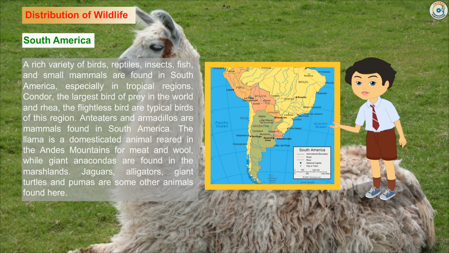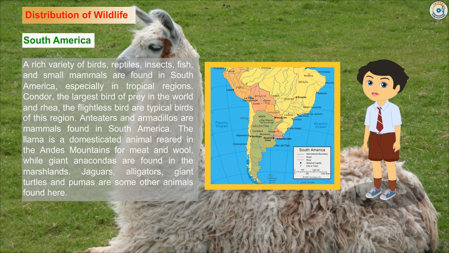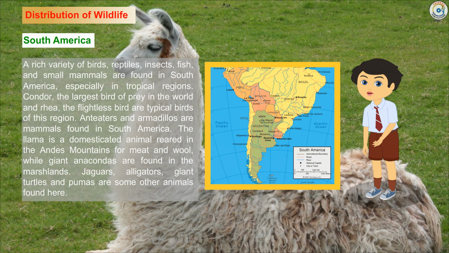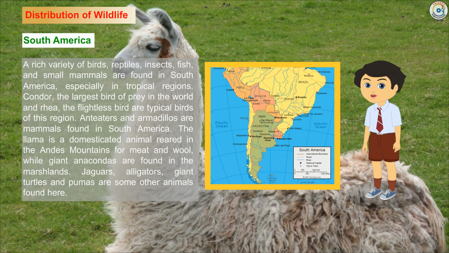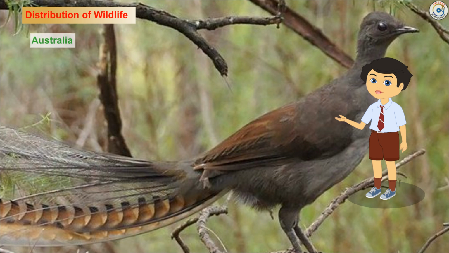The llama is a domesticated animal reared in the Andes mountains for meat and wool, while giant anacondas are found in the marshlands. Jaguars, alligators, giant turtles and pumas are some other animals found here.